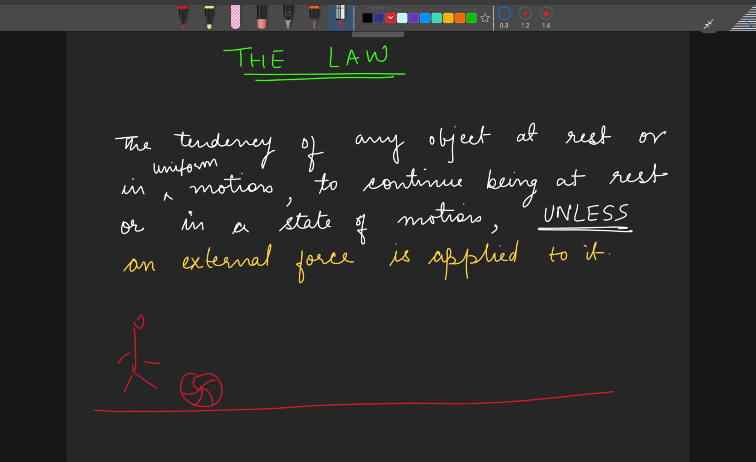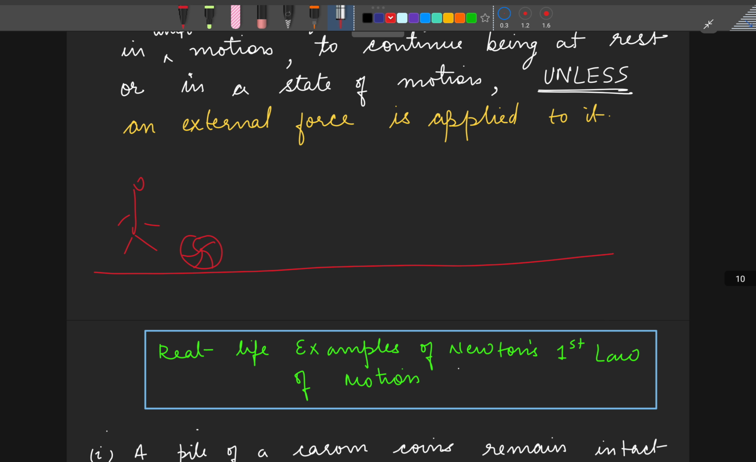And that is your first law of motion. Please remember very clearly, the wording of it seems like it's written in a convoluted manner. It's very simple. It says the tendency of any object to remain at rest or to remain in uniform motion unless an external force is applied to it. Okay? Fine.